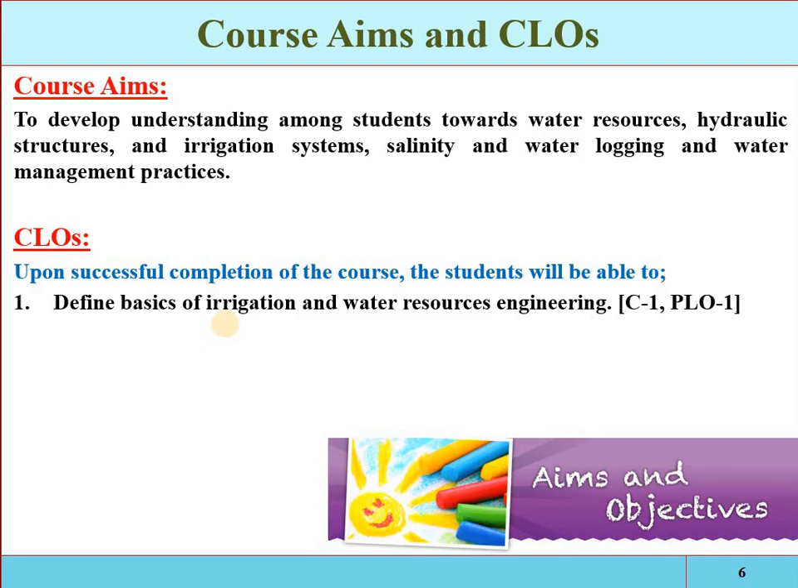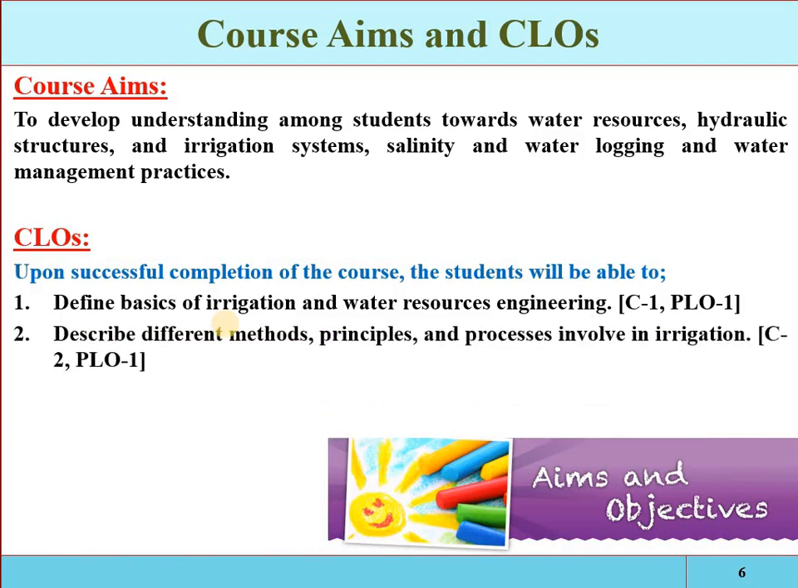So the learning outcome of this course will be, first, the definition of the basic concepts of irrigation and water resources engineering. Then we will have a detailed description of the different methods, principles, and processes involved in irrigation. For example, if you are applying water artificially to an agricultural land, what principles will we follow, what different processes will be followed, and what different methods can we use to apply the water artificially to the agricultural area.